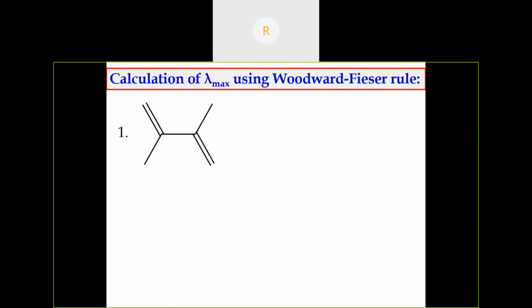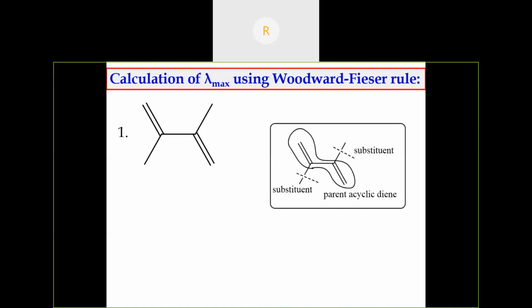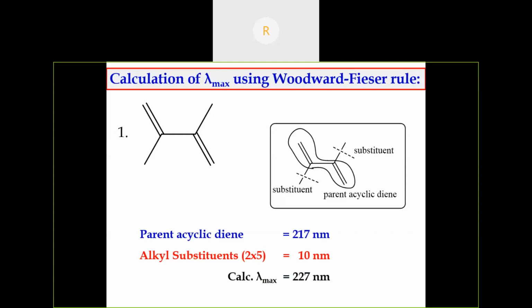See, this is a compound given. Calculate the lambda max for the given compound using Woodward-Fieser rules. This is the base value we have to calculate. This is an acyclic diene. Then we have to look into whether there are any alkyl substituents. There are two alkyl substituents here, this one and this one. The parent value is 214 nanometer. There are two alkyl substituents, so 2 into 5, 10 nanometer. Then lambda max value is 227 nanometer.